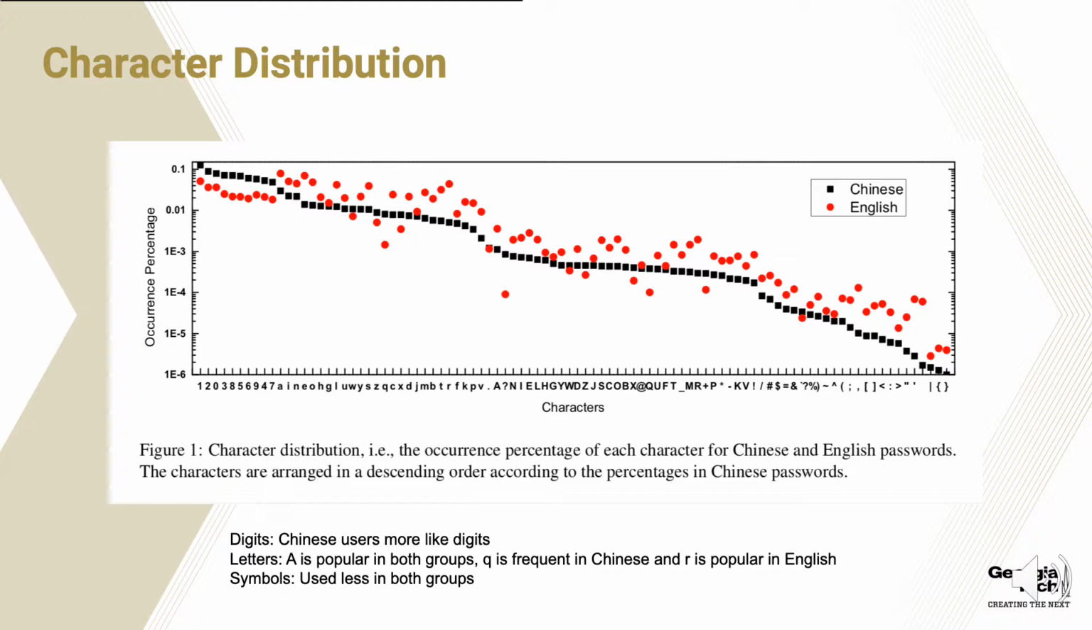For example, A is very popular in both groups, and Q is frequent only in Chinese. I think that's because we have a lot of pinyin starting with Q, so we use Q a lot in passwords. For R, we can see it's very popular in English, for the same reason: in English we have a lot of words using R, but for Chinese pinyin we don't use R a lot. We will do more analysis in the later slides.